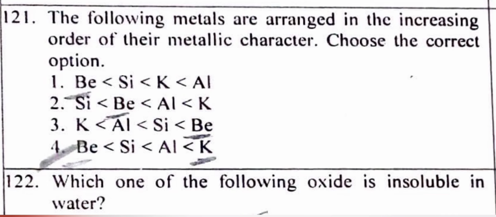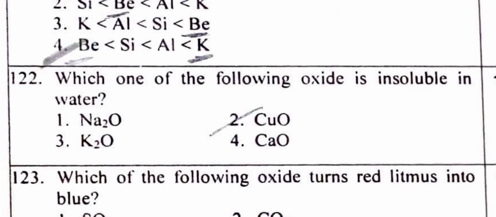Since we have to arrange them in increasing order, silicon is a non-metal, so we can say it is the least metallic, and then towards the metallic side, potassium possesses the maximum.